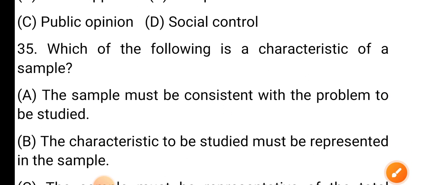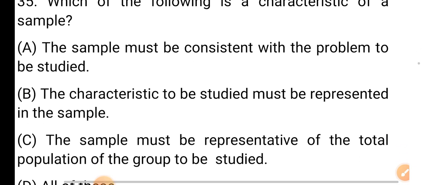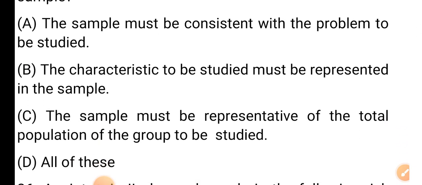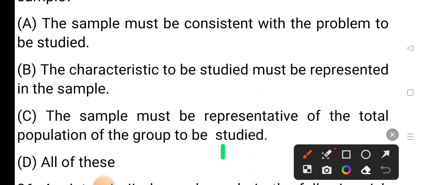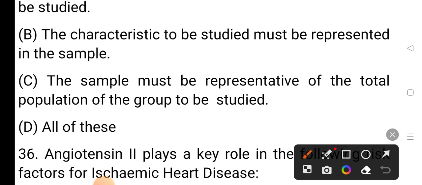Question number 35. Which of the following is a characteristic of a sample? Option A is the sample must be consistent with the problem to be studied. Option B is the characteristics to be studied must be represented in the sample. Option C is the sample must be representative of the total population of the group to be studied. And option D is all of these. The correct answer is option D, all of these.